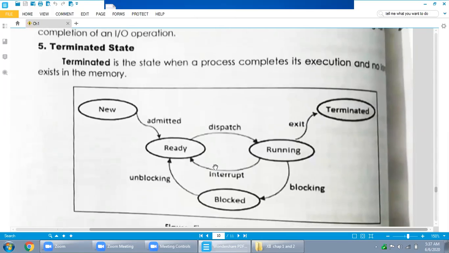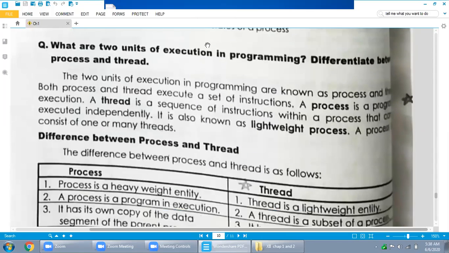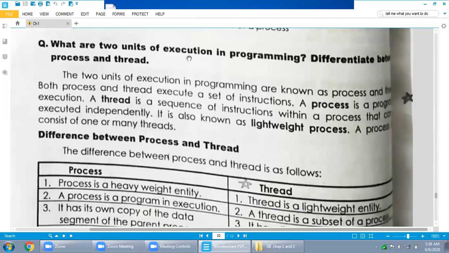Today we will start the next question. What are the units of execution in programming? Differentiate between process and thread. First of all, we will explain that the units of execution in programming are known as process and thread, and both process and thread execute a set of instructions. Instruction means statements.